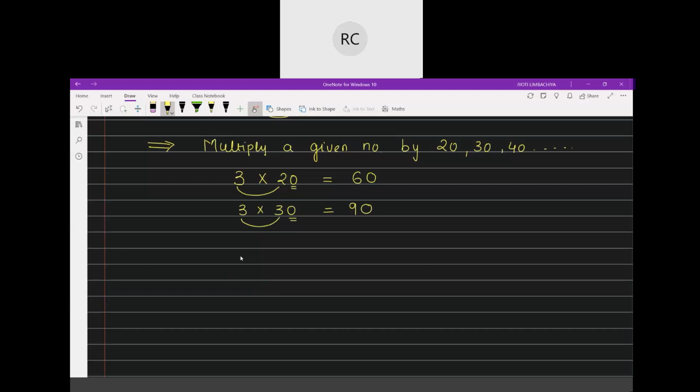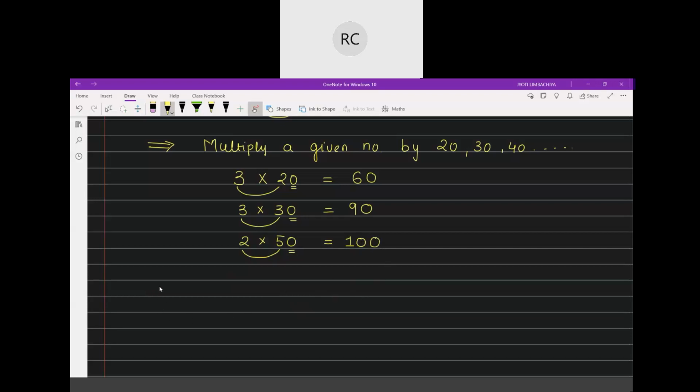Sometimes you will have a number in which already one 10 is there. For example, 2 into 50. Here 2 5s are 10. So first put 10 and then put 1 zero. So your answer is 100. So this is how you multiply.